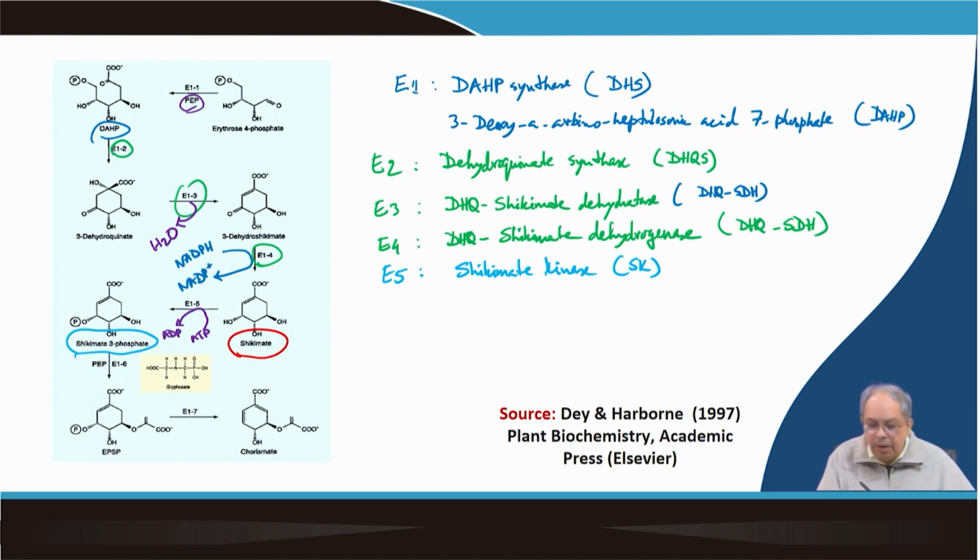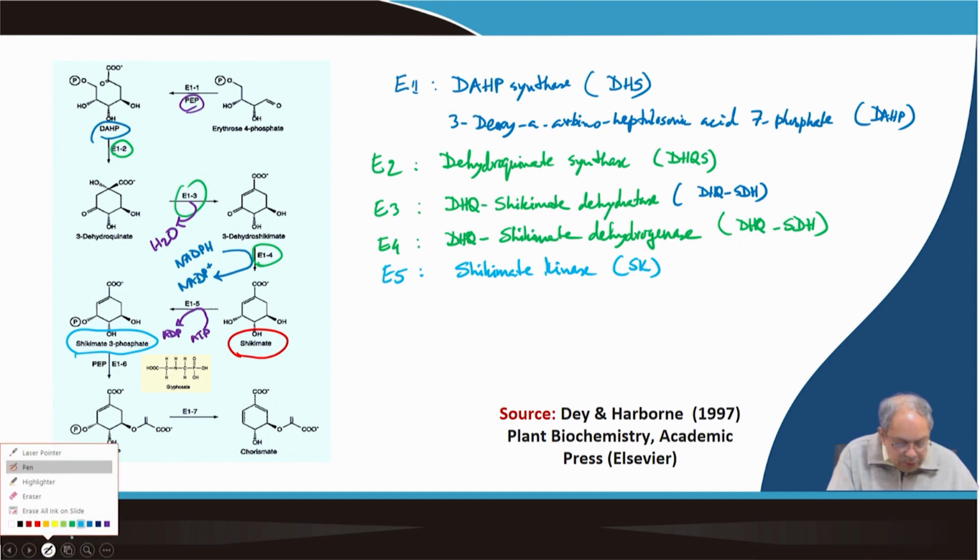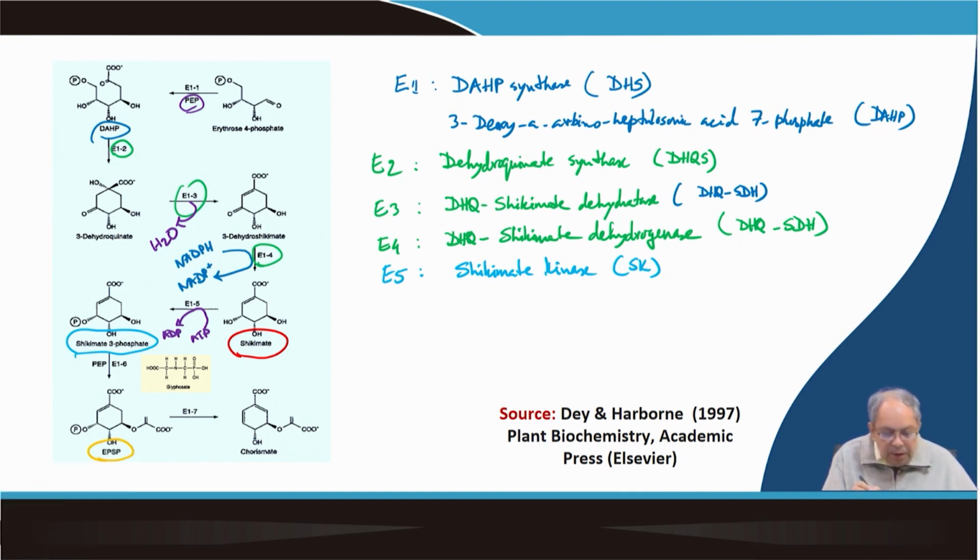And the next one: shikimate 3-phosphate, with addition of phosphoenol pyruvate, forms EPSP. EPSP is again another major product of this pathway, and the enzyme E6 is called EPSP synthase.